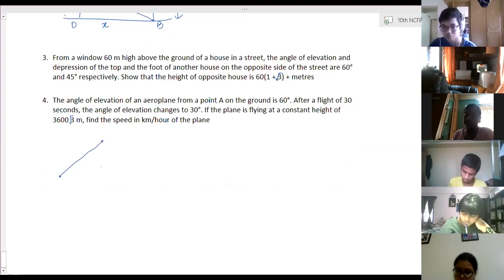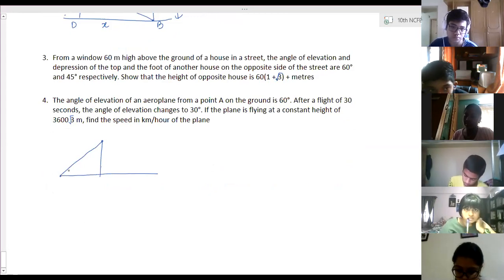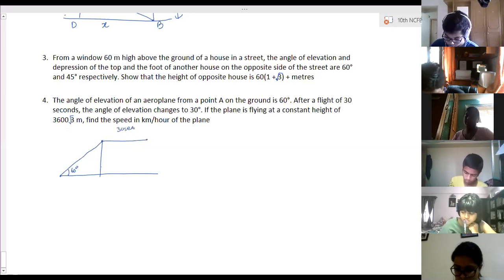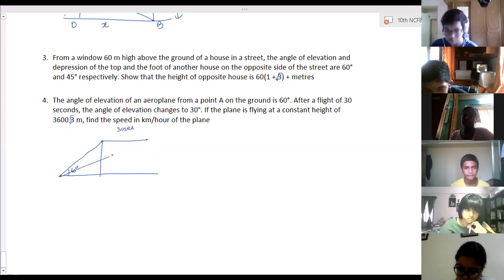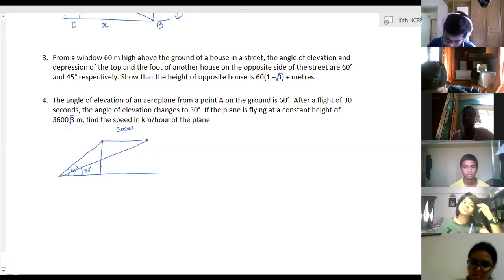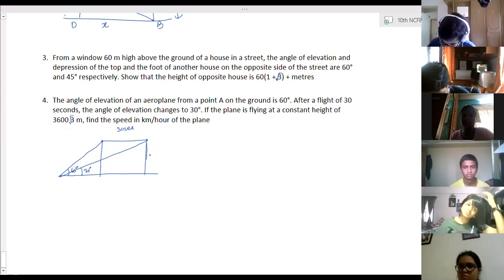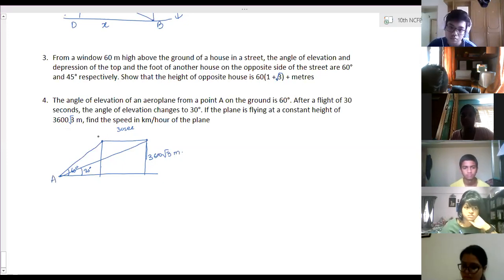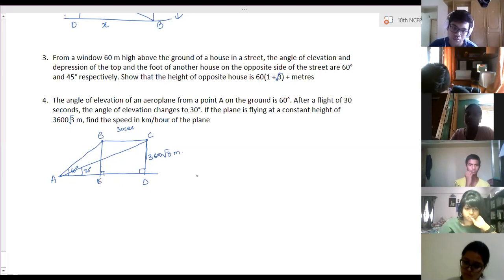So from one point of observation, the angle of elevation of this plane is 60 degrees. After a flight of 30 seconds, this distance is covered in 30 seconds. The angle of elevation changes to 30 degrees. Find the speed. The height of the plane is 3600 root 3 meters above the ground. So this is also the same distance. Point of observation is A, this is B, C, this is D, and E. This is perpendicular, this is perpendicular. So BE is equal to CD is equal to 3600 root 3.